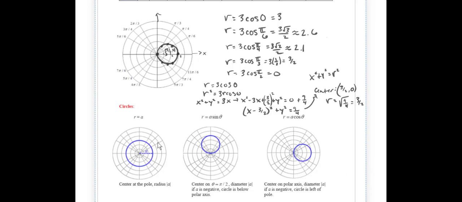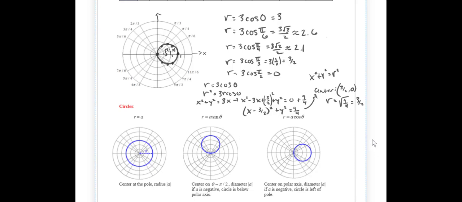Right, so that's always true. What we also want to notice is that the equation r equals a constant just gives us a circle of radius equal to that constant. Right? This is just saying the radius, the distance from the origin, is always a fixed value. That's the definition of a circle of that fixed value's radius.